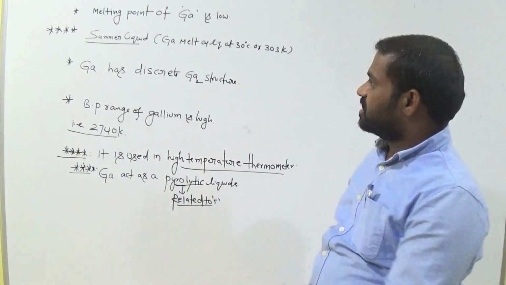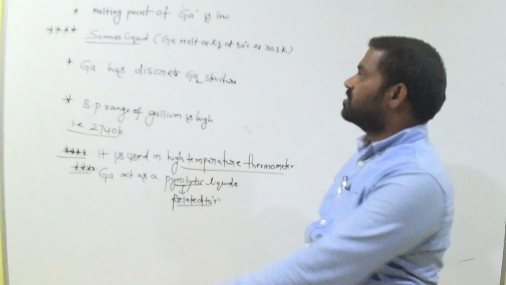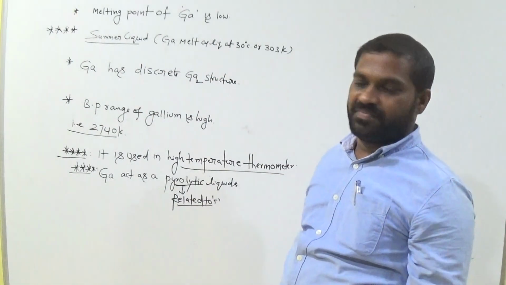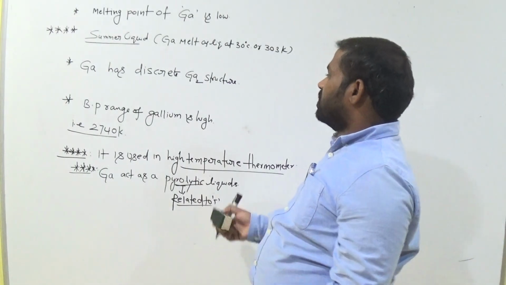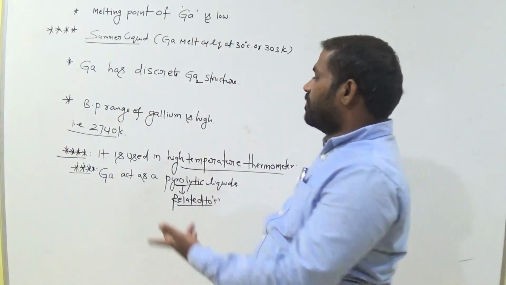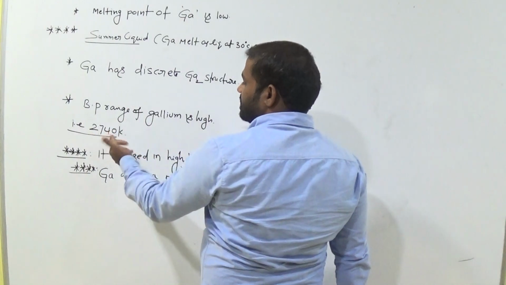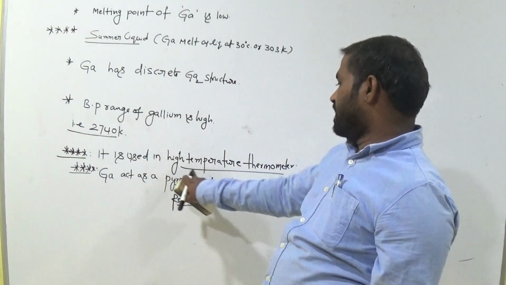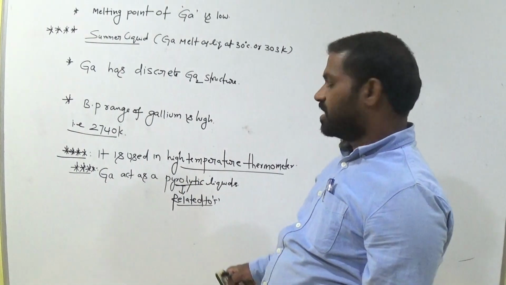Okay, so these are the important points regarding gallium. Summer liquid, why? Because at 30 degrees Celsius it just acts as a liquid. Its structure is not in the proper manner. The boiling point of gallium is high, that is 2740 Kelvin. It is used in high temperature thermometers. Clear?